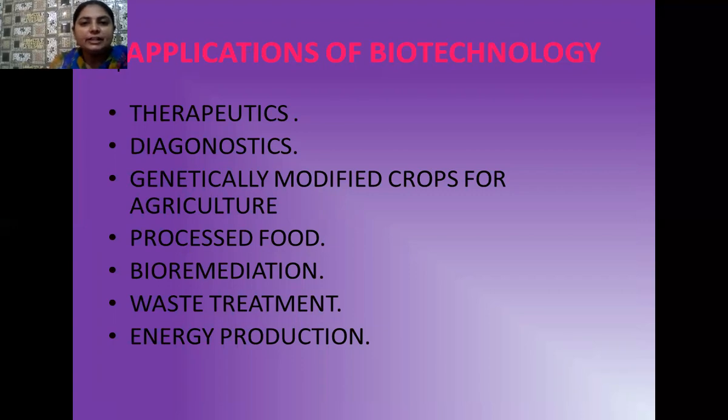Third one is genetically modified crops for agriculture. We have prepared so many genetically modified crops, or GMO crops, and that has helped our farmers a lot, because these crops give us more yield. They are stress resistant crops. They are not causing any kind of pollution because we are not making use of so many agrochemicals. The fertility of the soil is also maintained, and the post harvest losses are also less.